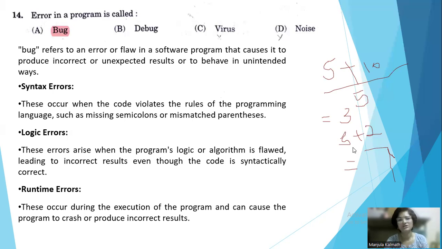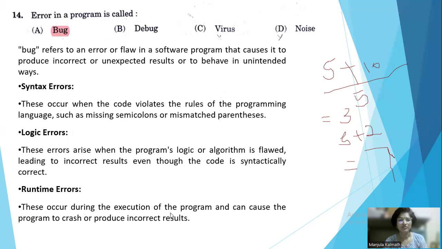That's what will give a different, unwanted output. Then next comes runtime error. Runtime errors occur during the execution of the program and can cause a program to crash or produce incorrect results. For example, dividing by 0.